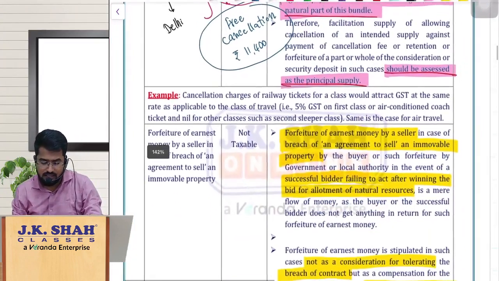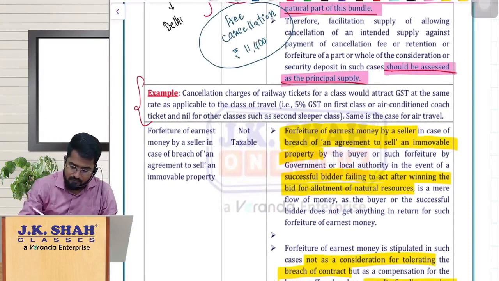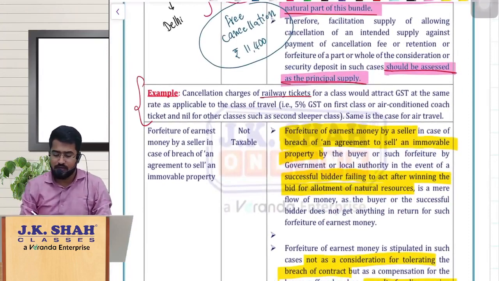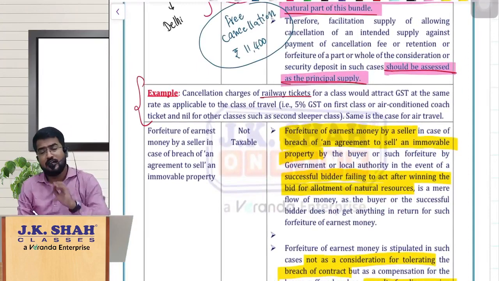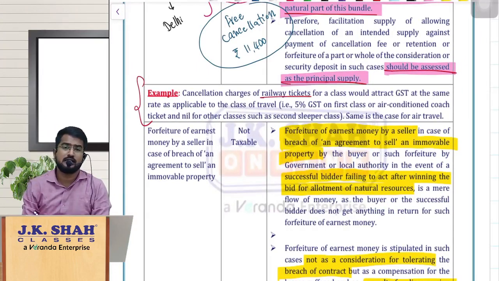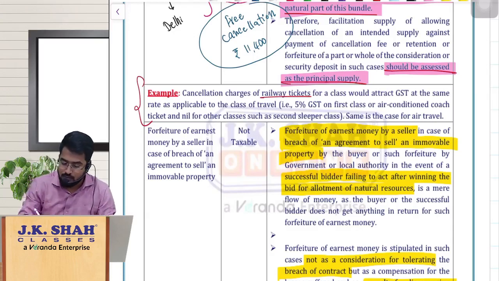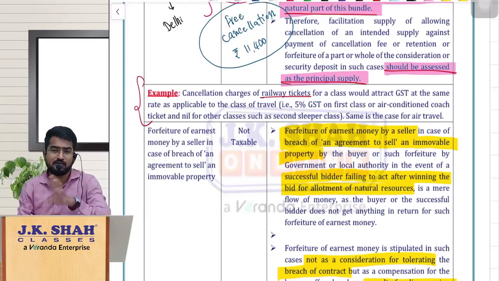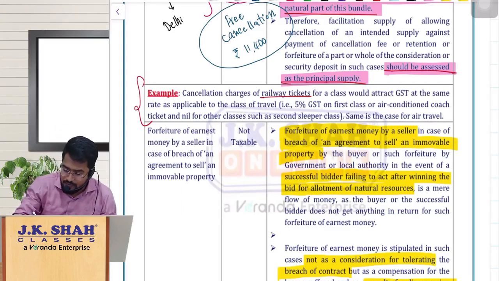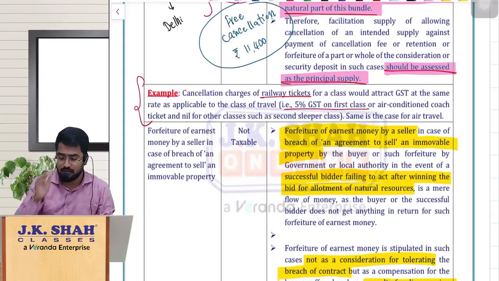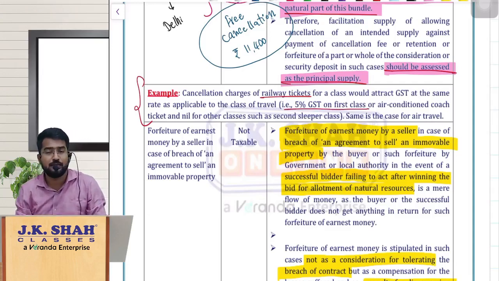They have given an example here. If you are booking railway tickets, whatever GST rates are applicable to the railway ticket, the same applies to cancellation charges also. If you remember, for transportation through railways, first class and AC are taxable, so let us assume 5% GST on them.